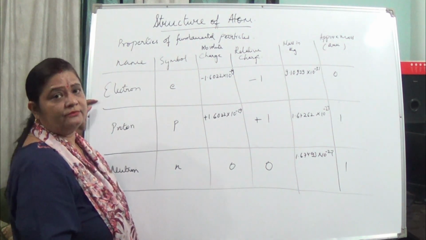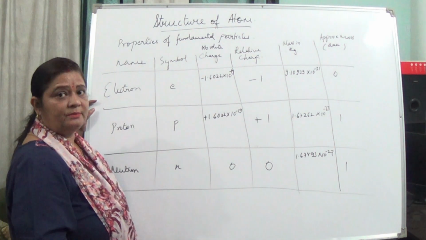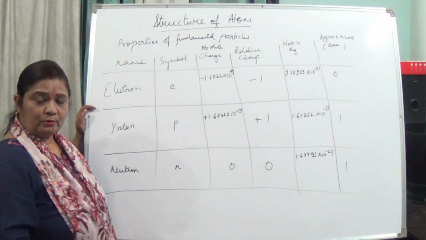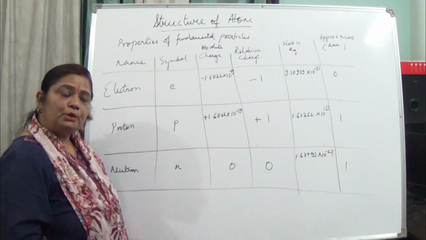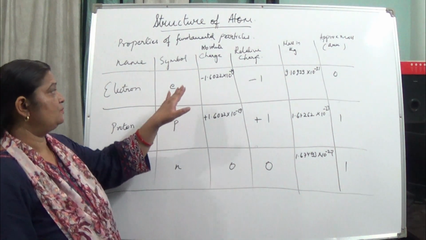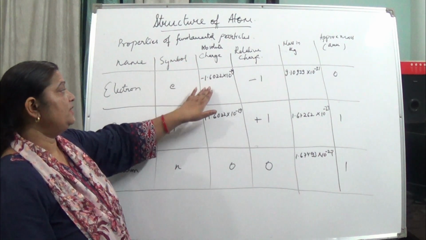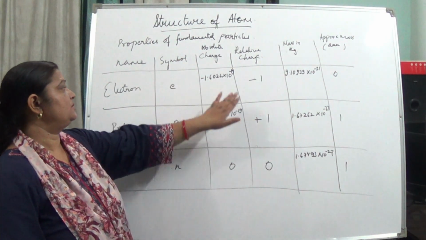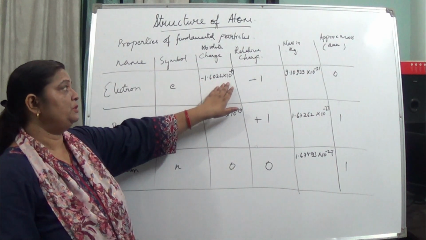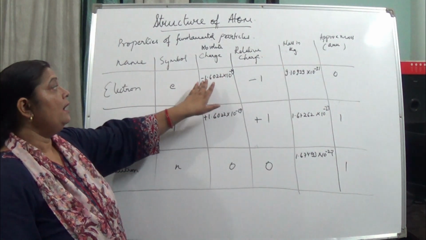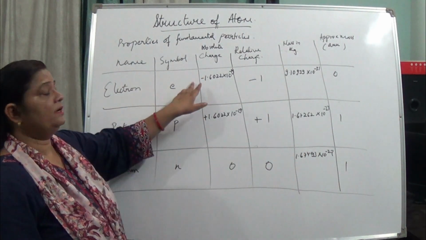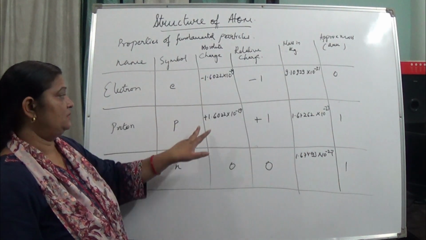with the basic properties of the fundamental particles, that is the electron, proton and neutron. The symbol of the electron is small e. Its absolute charge is minus 1.6022 into 10 to the power minus 19. The minus is written just to symbolize the electron; while doing calculations, we will not write minus or plus.